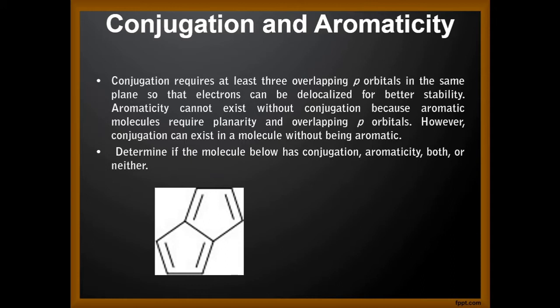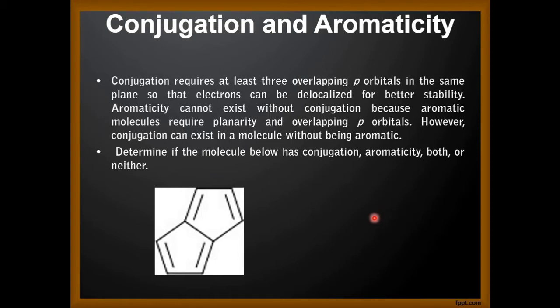As already mentioned in the earlier discussion, conjugation requires at least 3 overlapping p orbitals in the same plane so that electrons can be delocalized for better stability. Aromaticity cannot exist without conjugation because aromatic molecules require planarity and overlapping p orbitals. However, conjugation can exist in a molecule without being aromatic, like how we saw in acetic acid, that is the carboxylate ion and carboxylic acid.